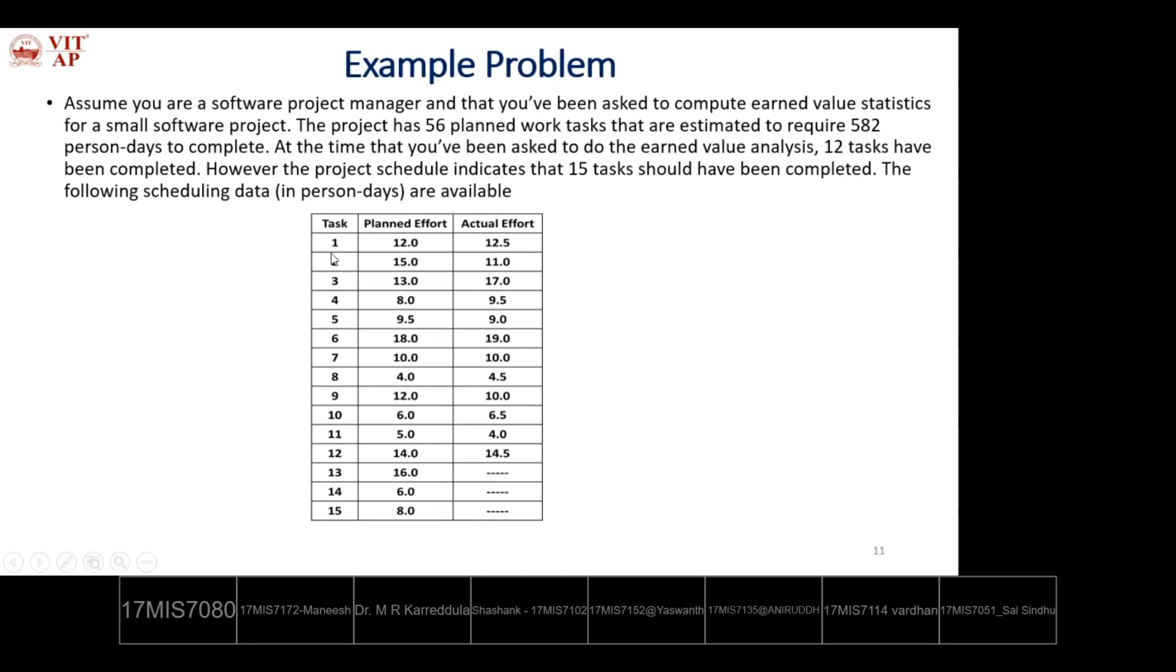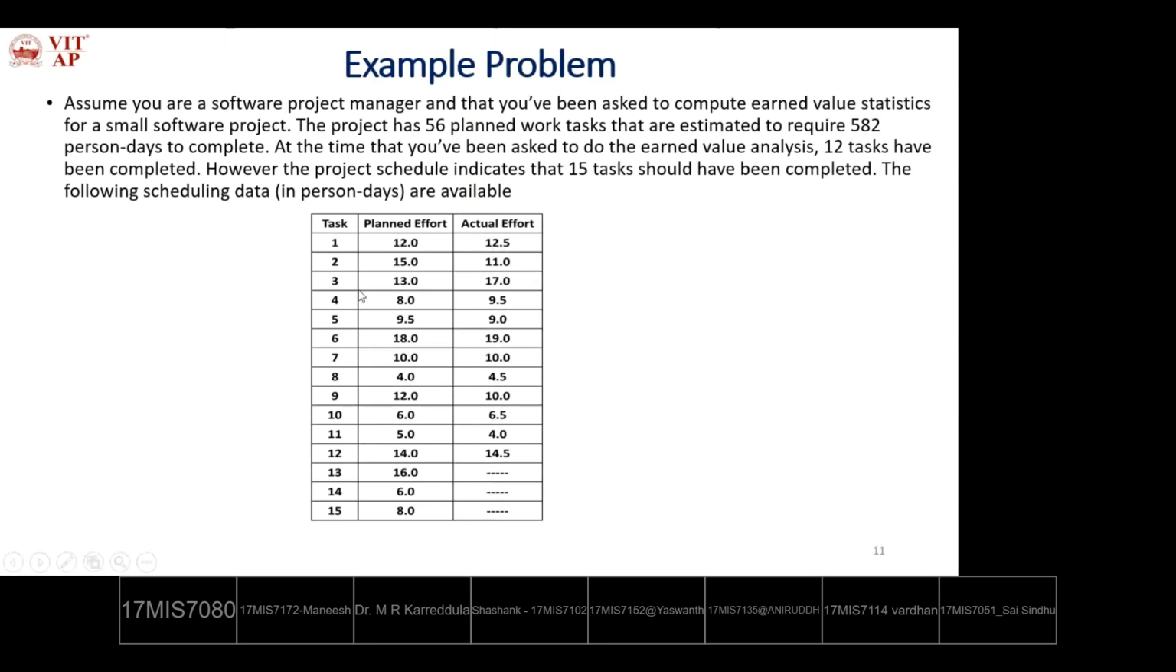So if you take task 1, it is planned for 12 days, but actually it takes 12.5 days. In the same way, task 2 was planned for 15 days, but it took 11 days. So it finished earlier than planned. So here it is an advantage, but here it took a half day extra.